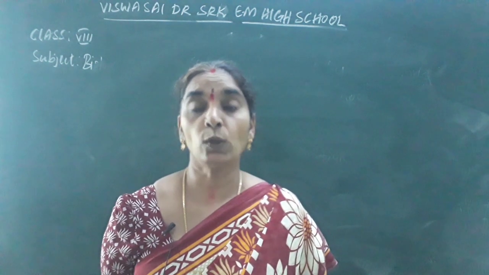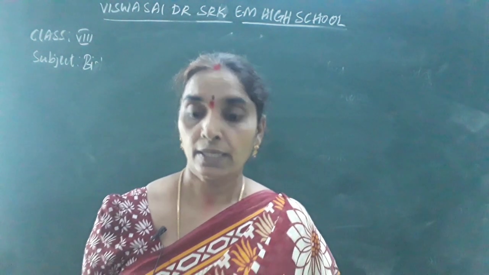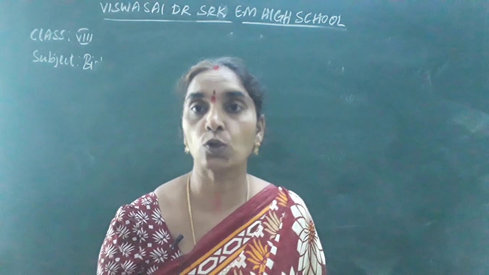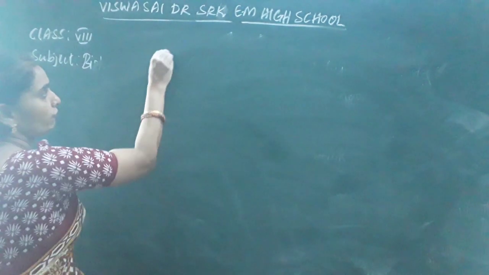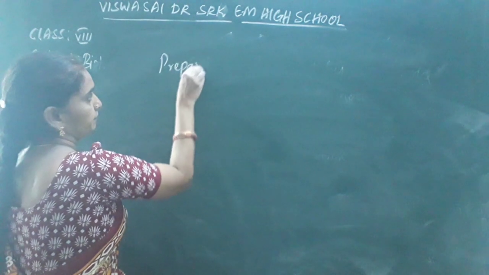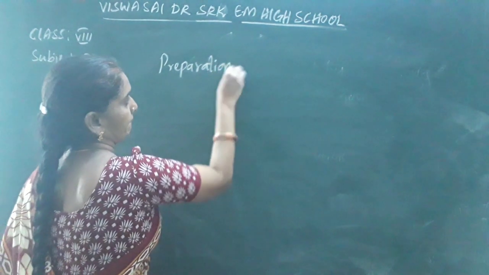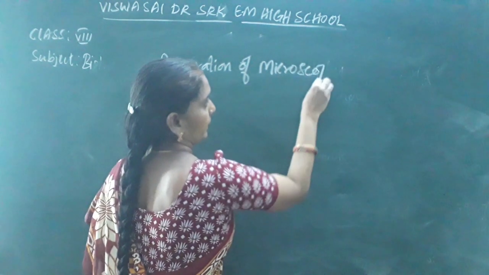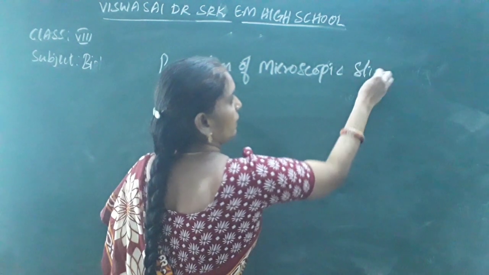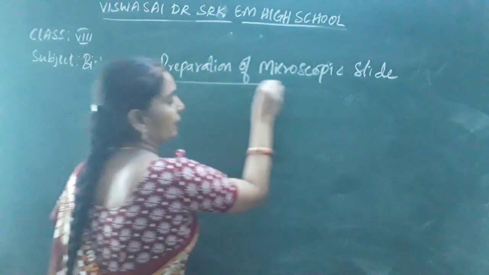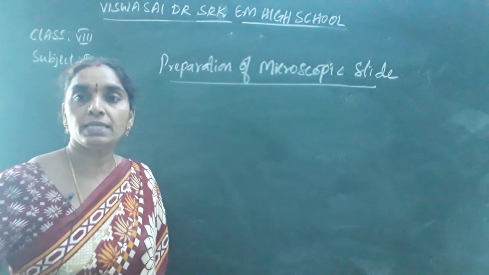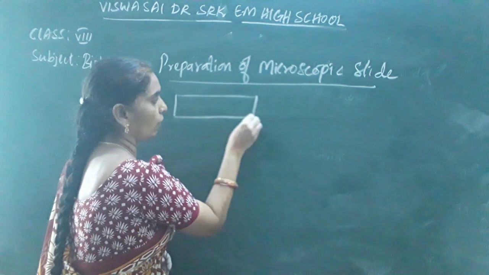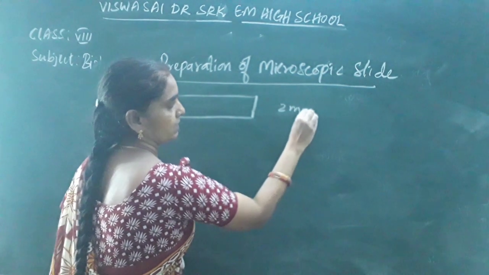Now I'll tell you about the preparation of a glass slide. How to prepare a microscopic slide? For this you have to take a glass slide of 2 mm thickness.